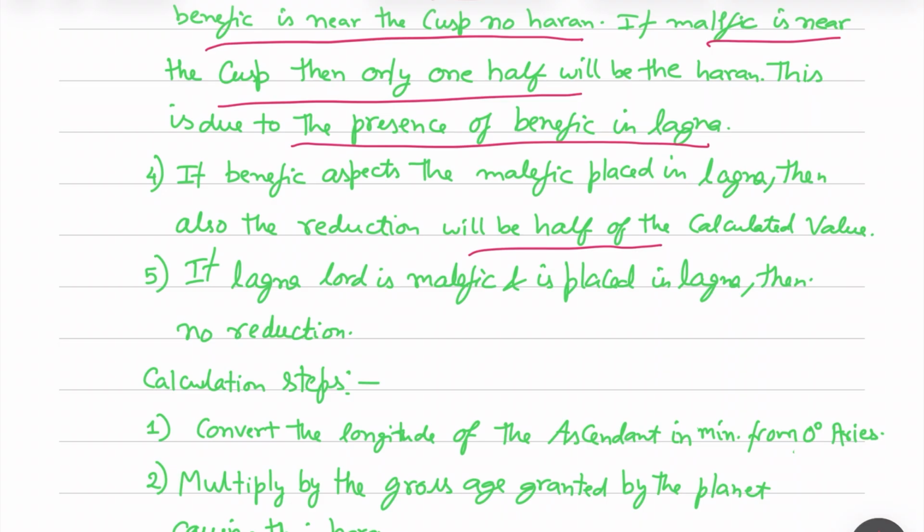If the Lagna Lord is malefic and is placed in Lagna, then no reduction. So this is also an exception. Like, if the Lagna Lord is malefic and it is placed in Lagna, then this Kruru Haran will not be applied.